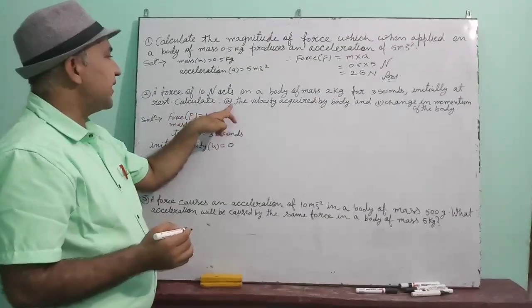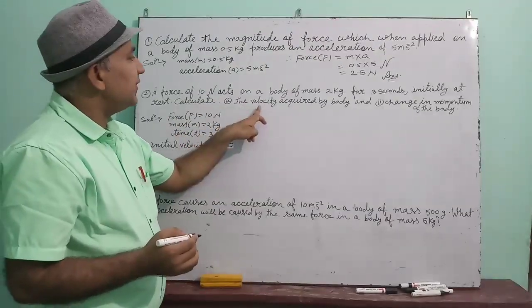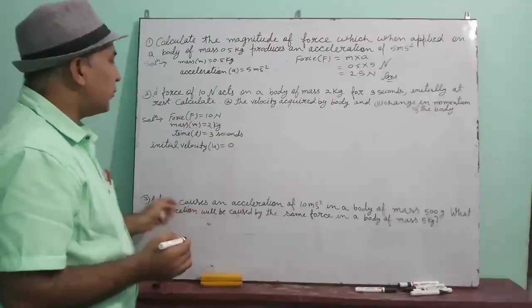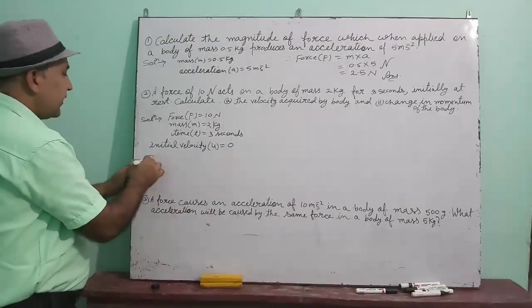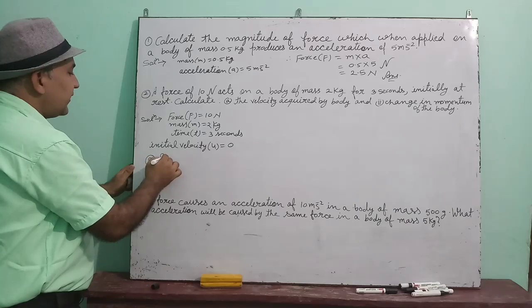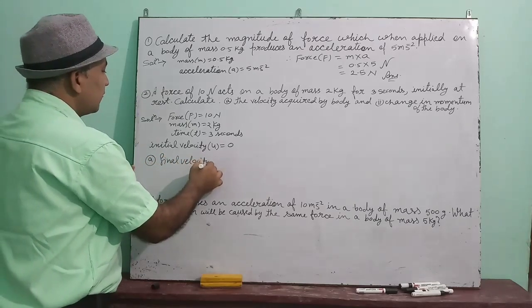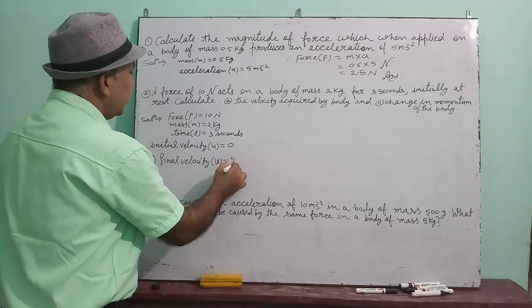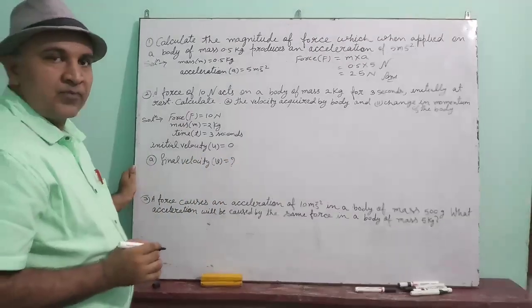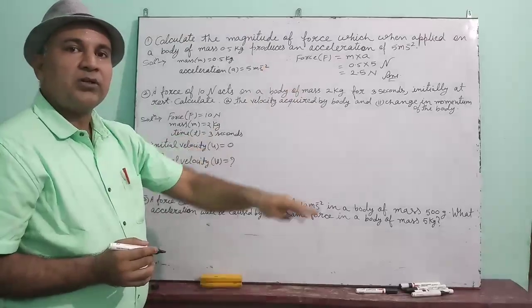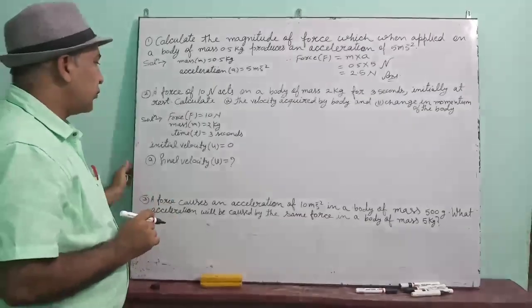And the question is asking, the first part is the velocity acquired by the body. In the first part, you have to find final velocity, which will be v. After 3 seconds, what will be the velocity that we have to find?